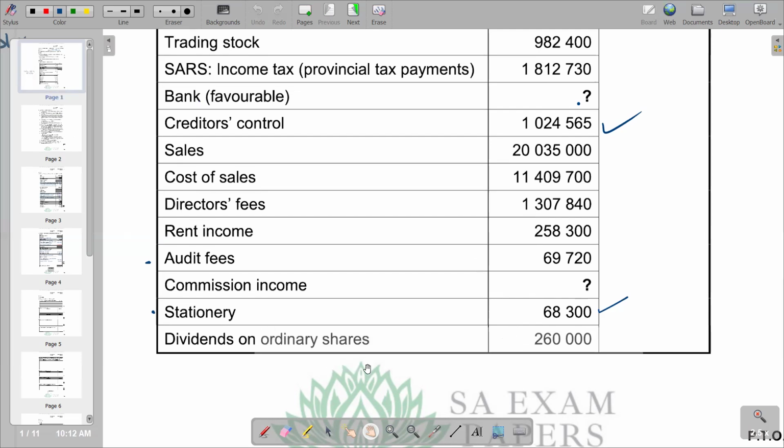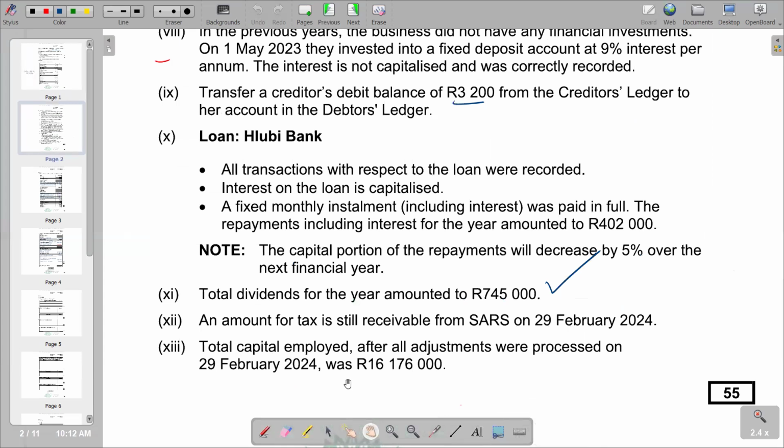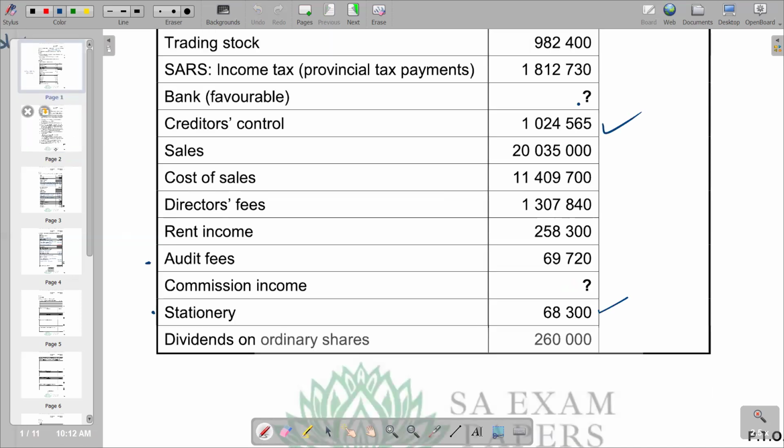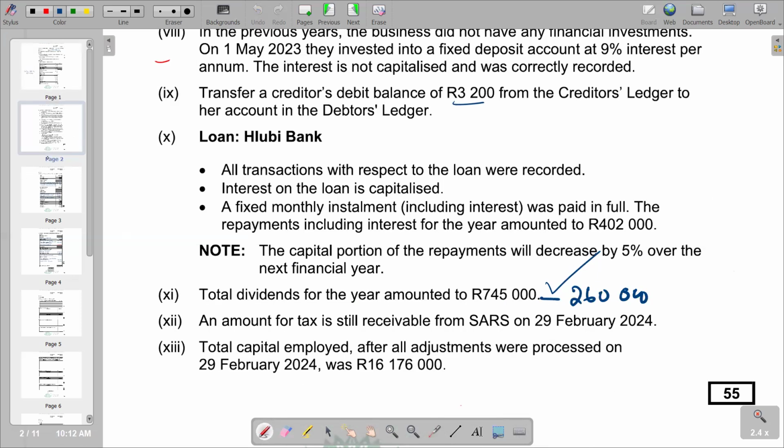So in terms of dividends on ordinary shares, 260,000 was the one that was actually paid, but what was supposed to be paid is 745,000. So the outstanding balance becomes 745,000 minus 260,000. Then we get the outstanding, which is going to be a current liability for shareholders for dividends.